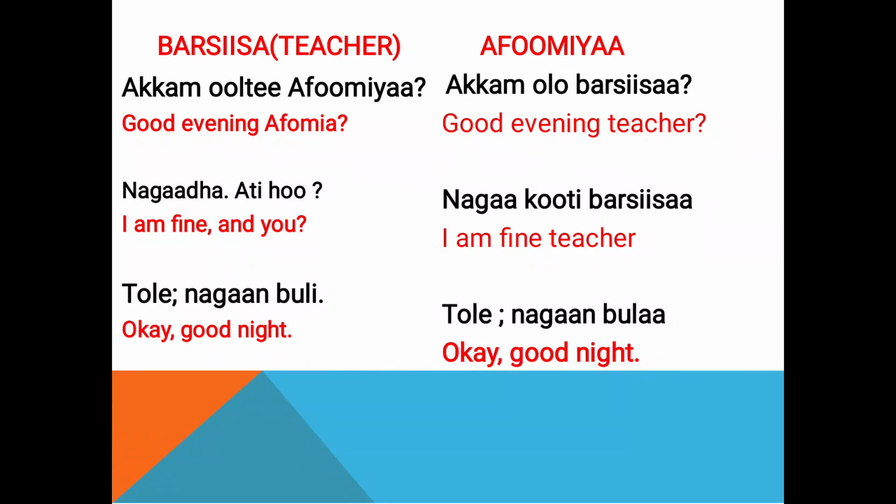Nagaadha ati ho. Nagaa kooti barsiisaa. To mean I'm fine and you? Then she said I'm fine, teacher. At the end, tole nagaan bula. You see, it is in the evening, to say good night. Tole nagaan bula. We should not say nagaan buli. Afomia shouldn't say nagaan buli because she is talking with her teacher. She has to show some respect for him. So she said nagaan bula.